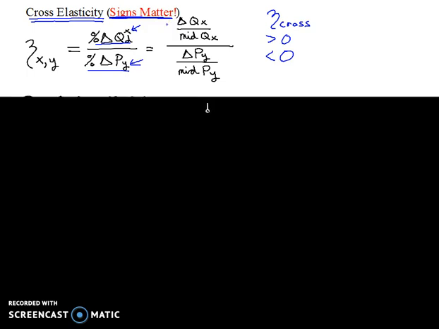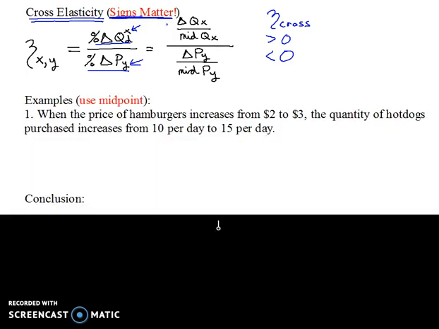So let's just go through 2 examples of this, and then I think you'll have the idea. So my first example, and we're going to use midpoint when we do this. We're going to say when the price of hamburgers increases from $2 to $3, that's one good, hamburgers, the price of hamburgers goes up from $2 to $3. When that happens, we also see in the market that the quantity of hot dogs increases from 10 purchased per day to 15 purchased per day, say at some store. And so this is cross elasticity because we are crossing goods. We're talking about the price of hamburgers compared to the quantity of hot dogs.